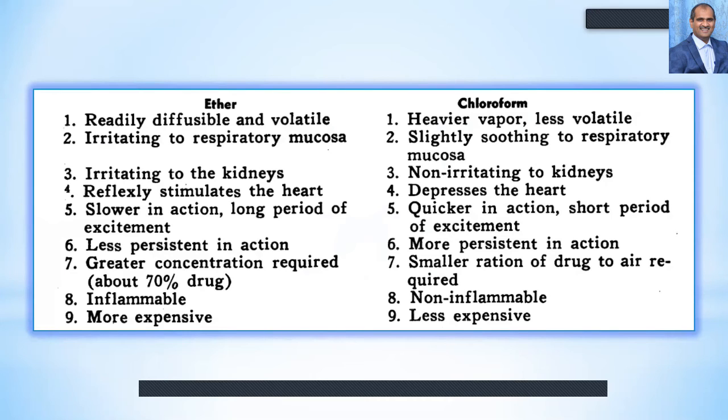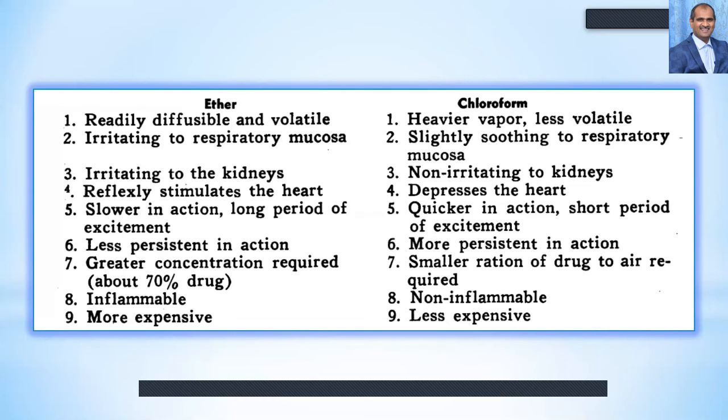Ether is readily diffusible and volatile, whereas chloroform is a heavier vapor and less volatile. Ether is irritating to the respiratory mucosa, whereas chloroform is slightly soothing to the respiratory mucosa. Ether is irritating to the kidneys, whereas chloroform is non-irritating to the kidneys. Ether reflexively stimulates the heart, and chloroform is going to depress the heart. Ether is slower in action, with a long period of excitement, whereas chloroform is quicker in action, with a short period of excitement.